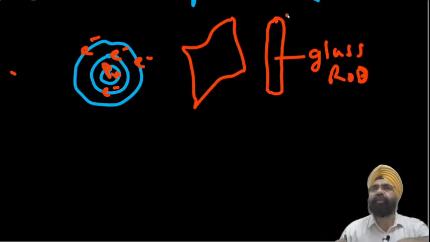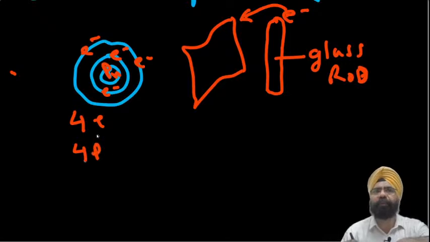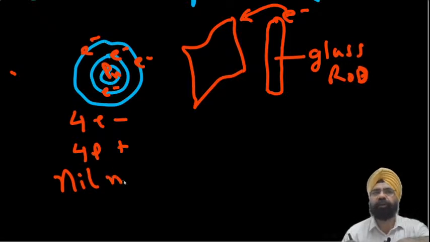That some electrons from this rod jump onto the silk. Okay, now this has 4 electrons and 4 protons in this example. Got it? This has negative charge, this has positive charge. So the net charge on it is 0, or nil. It doesn't have any charge. Neutral, it's neutral.